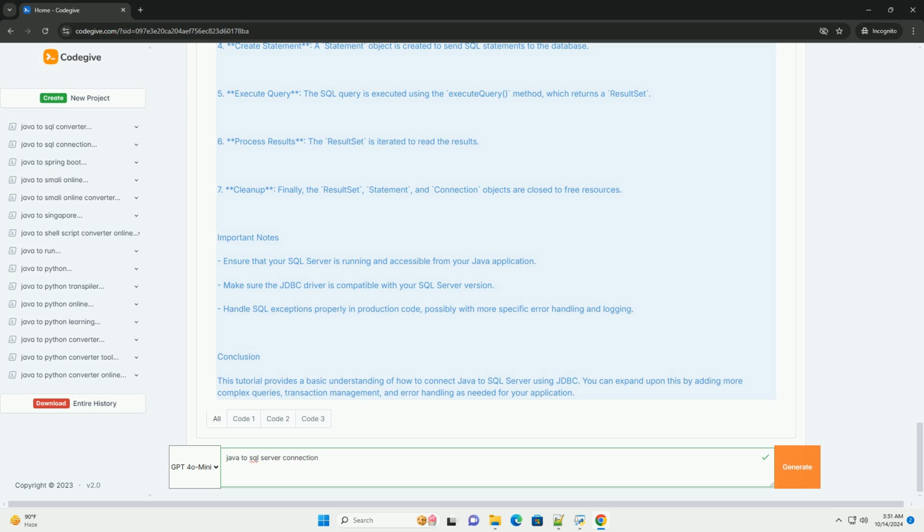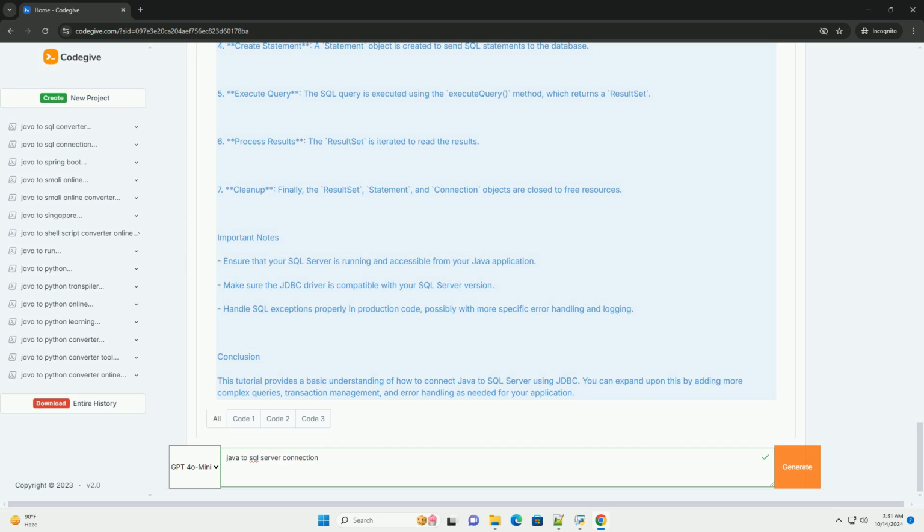3. Establish connection. The DriverManager.getConnection method is used to establish a connection to the database. 4. Create statement. A Statement object is created to send SQL statements to the database. 5. Execute query. The SQL query is executed using the executeQuery method, which returns a ResultSet. 6. Process results. The ResultSet is iterated to read the results. 7. Cleanup. Finally, the ResultSet, Statement, and Connection objects are closed to free resources.